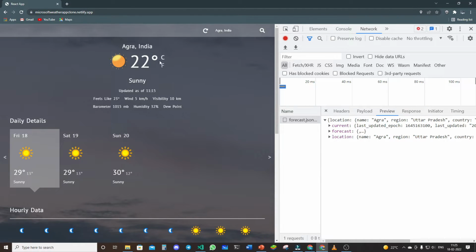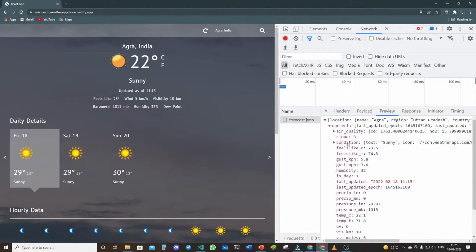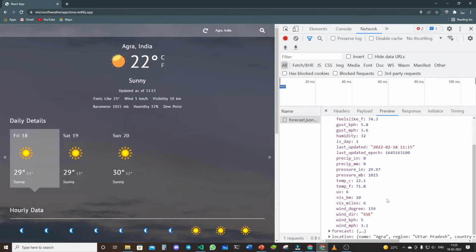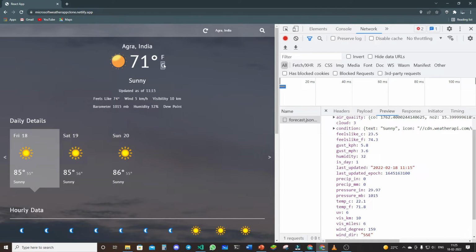You can see the 22 degrees Celsius. You would see this here only. The temperature in Celsius is 22.1, so I rounded it to 22 only. And then if I click on Fahrenheit, you can see the Fahrenheit temperature 71.8, that is 71, is shown here. This is all done with the help of JavaScript only. I would again click on Celsius only. Now you can see that the feels-like temperature is there.